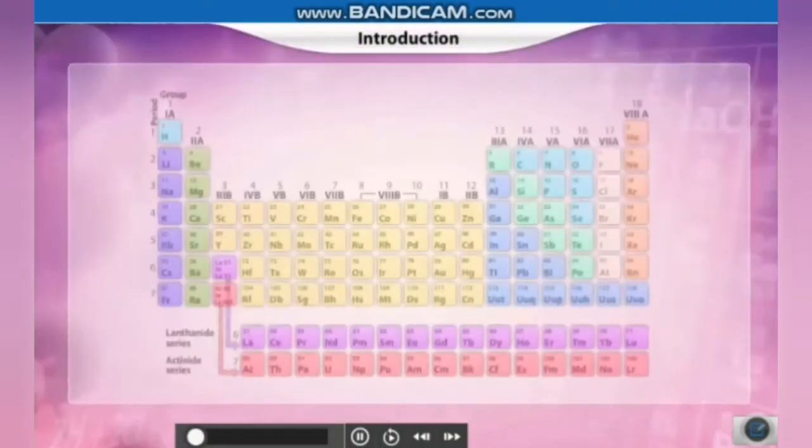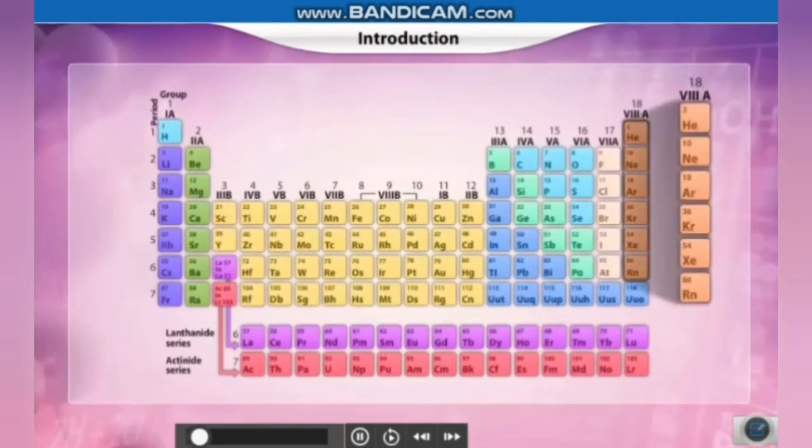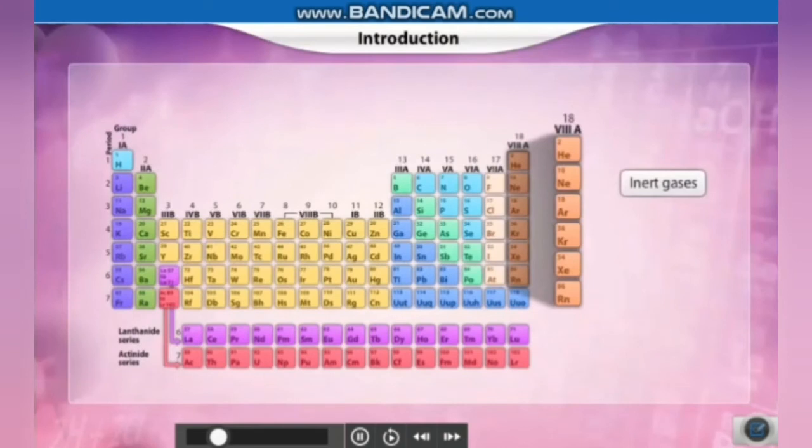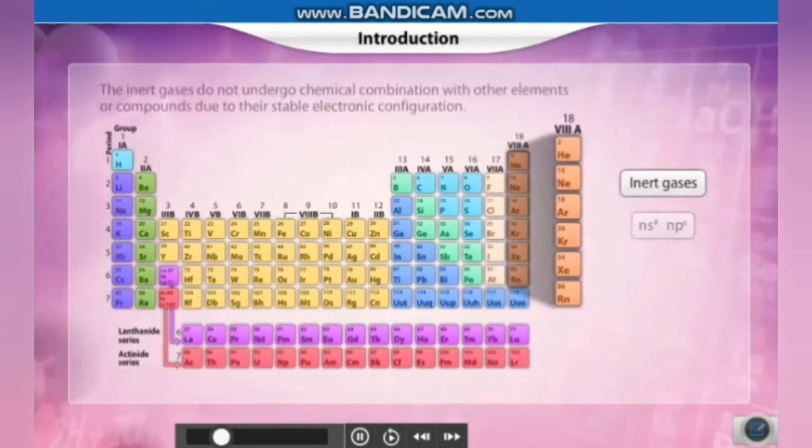Xenon fluorides. The group 18 elements, helium, neon, argon, krypton, xenon and radon, are called inert gases. The inert gases do not undergo chemical combination with other elements or compounds due to their stable electronic configuration.